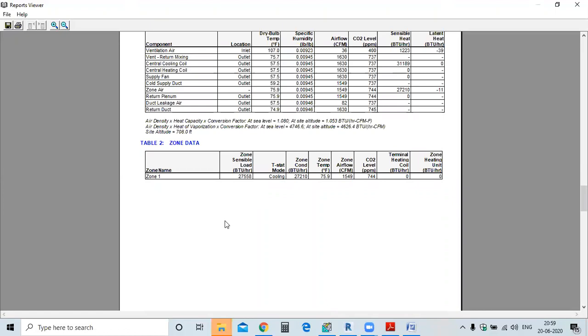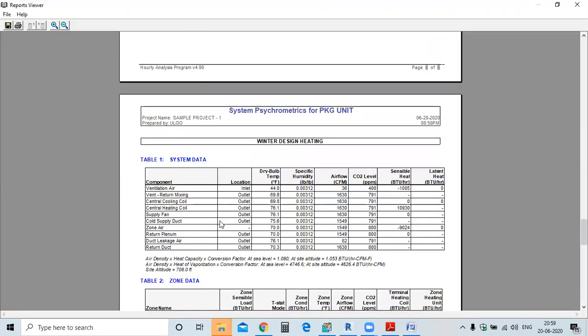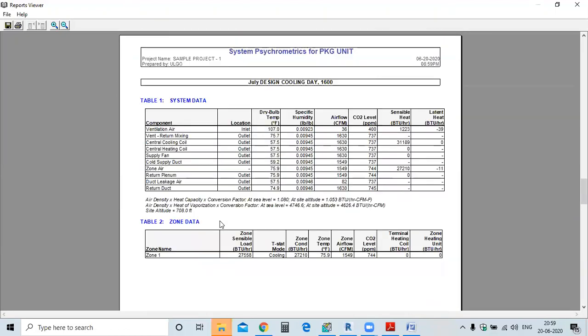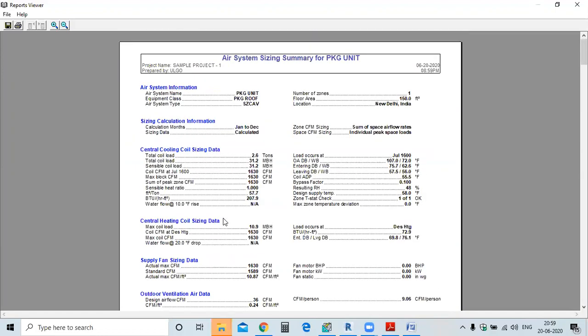Okay, understood? For heating, how many tons? For cooling, how many tons? Where do we have to look? How to read that report? You can see heating is the maximum coil load. MBH you can convert into tons. Actually, heating is generally calculated in MBH. MBH is a unit of energy, like we have the ton. Central coil sizing data.